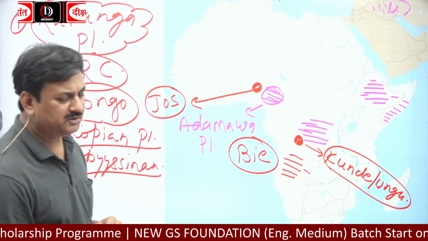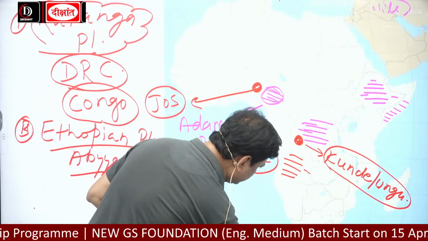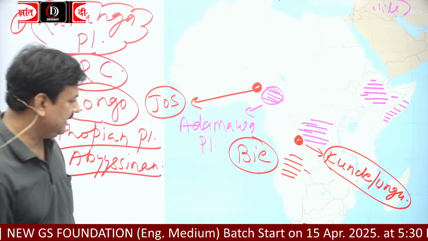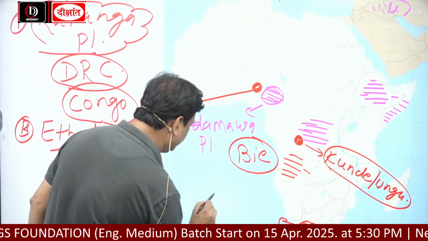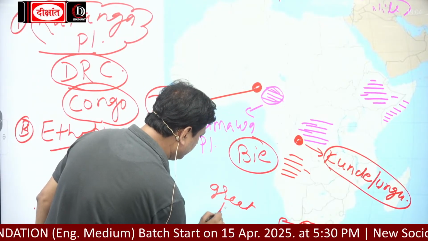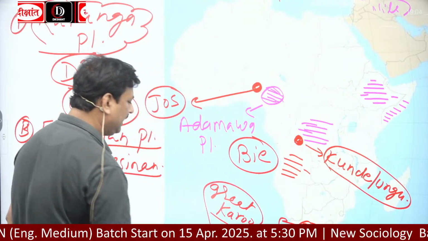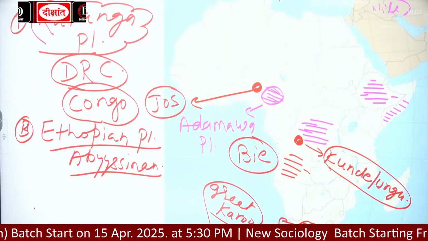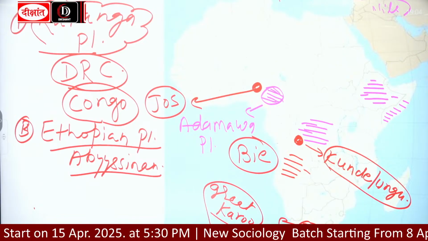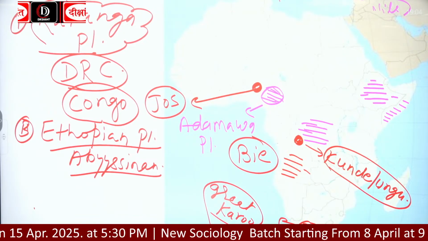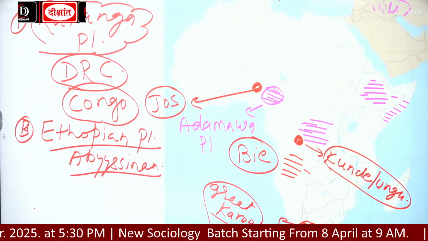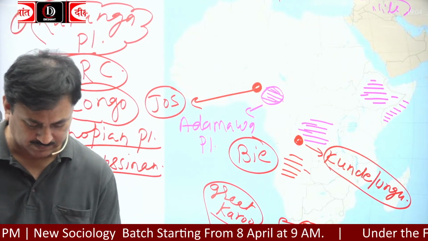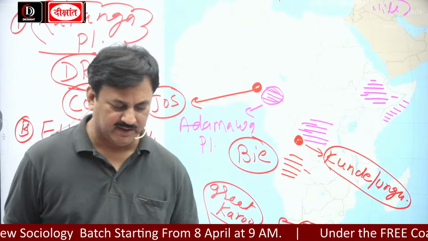And there is also Karoo. Here is the Great Karoo, K-A-R-O-O, in South Africa. This is the Great Karoo, in South Africa, very rich in gold. It is in South Africa.